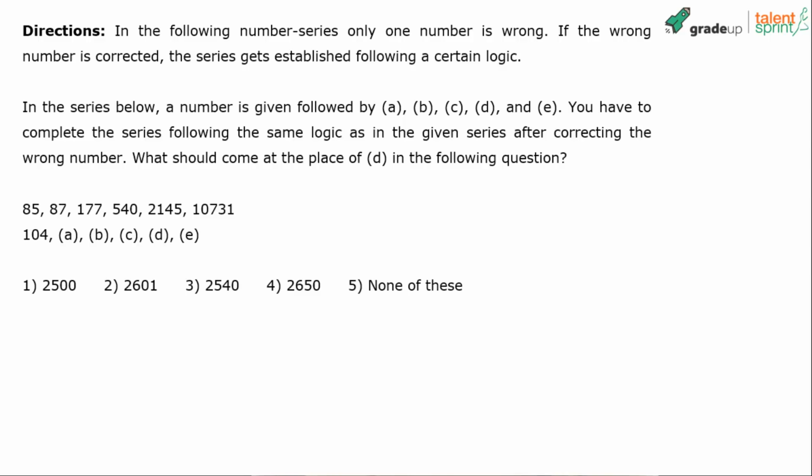Try this out. See what it says. In the following number series, only one number is wrong. Only one number is wrong. If the wrong number is corrected, the series gets established following a certain logic. Now, in the series below, a number is given followed by A, B, C, D, E. You have to complete the series following the same logic as in the given series after correcting the wrong number. What should come in place of D in the following question?